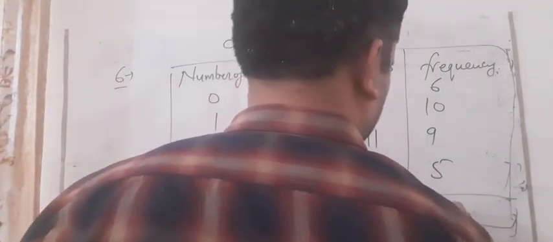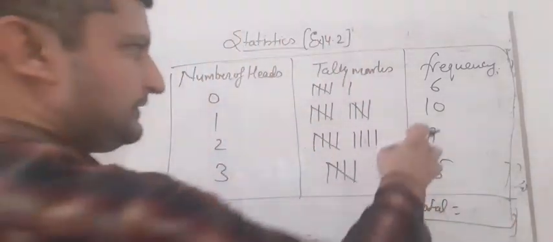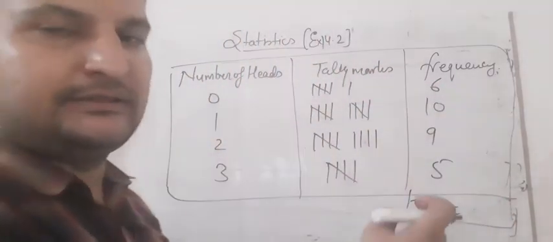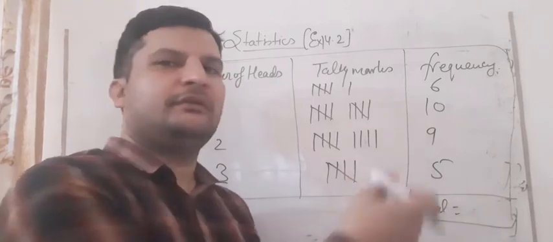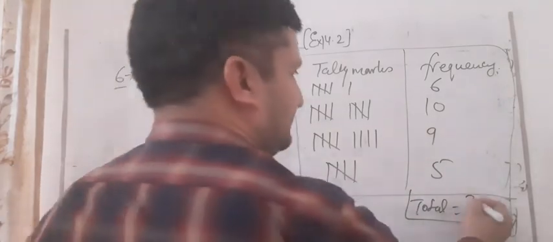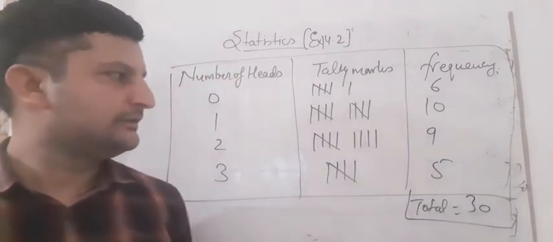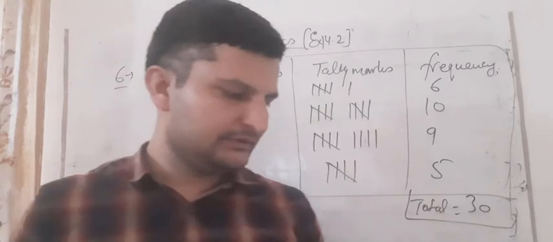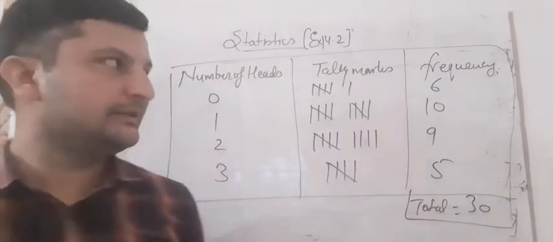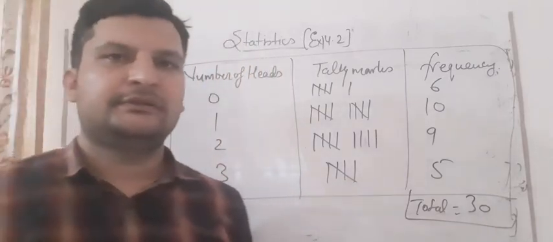So now check the answer. Total is equal to 10 and 6, 16, 10 and 6 is 16, and 9, 25, 25 and 5 is 30. So the total frequency is 30 because the coin is tossed 30 times. So it is coming right. What we have to find in this question is to prepare a frequency distribution table for the given data. Only we have to make the table. So this is the table, students.